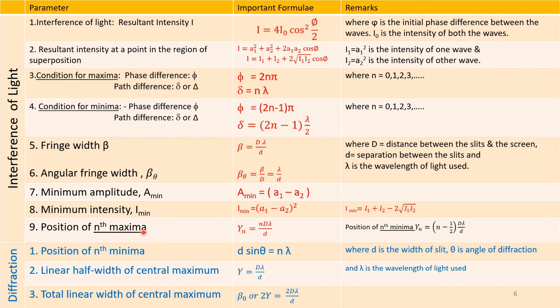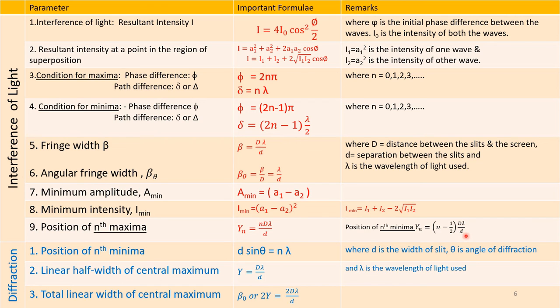Number 9. Position of nth maxima. Nth maxima is given by Yn. Yn equals n into capital D into lambda divided by small d. Similarly, for minima, Yn is given by Yn is equal to (n minus half) into capital D lambda by small d.